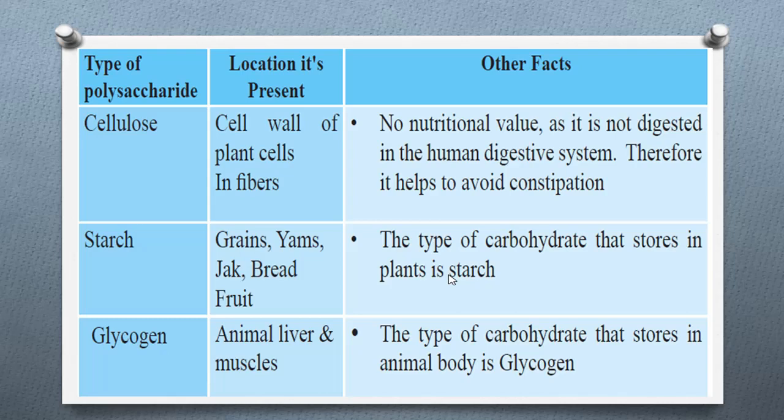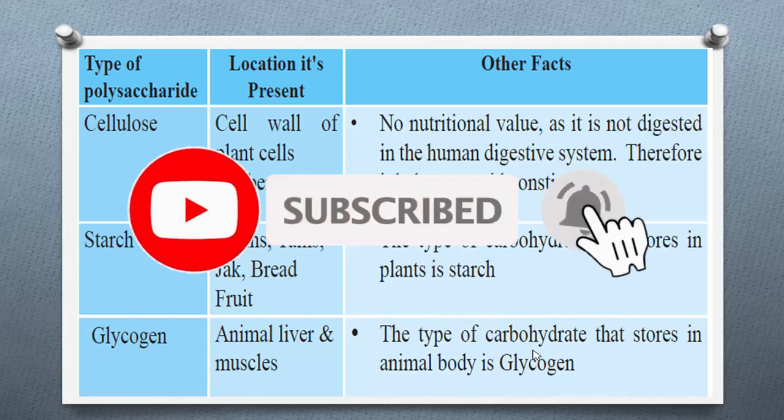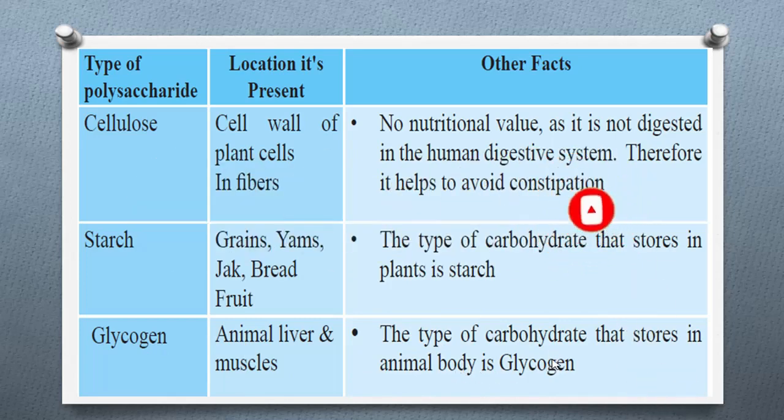Then we will learn about glycogen. Glycogen is contained in the animal liver and muscles. Glycogen is the type of carbohydrate that is stored in the animal body. The animal body stores carbohydrate as glycogen. Now we have learned about cellulose, starch and glycogen.